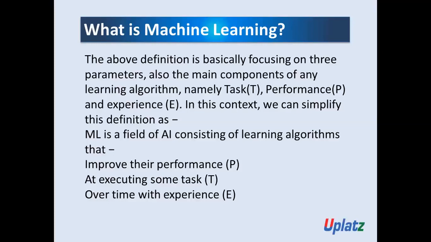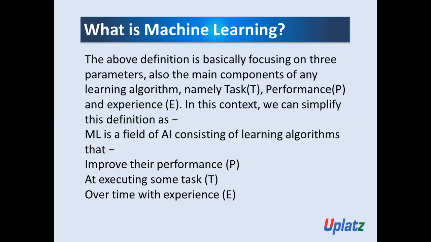Are you getting it? So machine learning is a field of AI consisting of learning algorithms that improve their performance P at executing some task T over time with experience E.